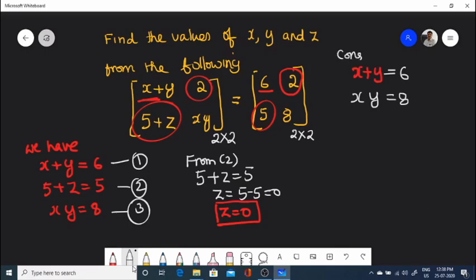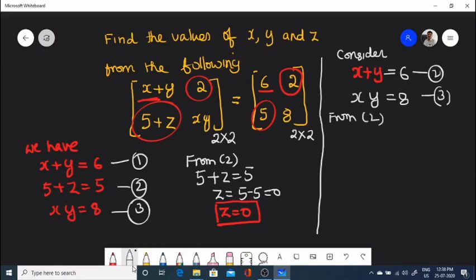So considering this, from 2 and 3 here, from 2 y is equal to 6 minus x.